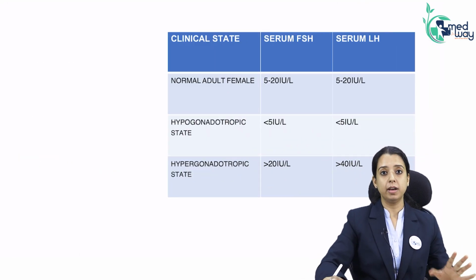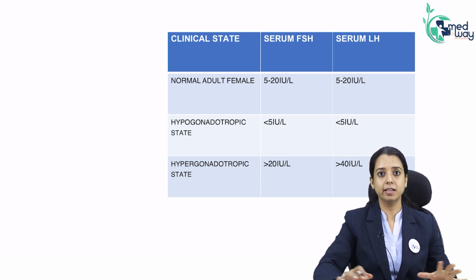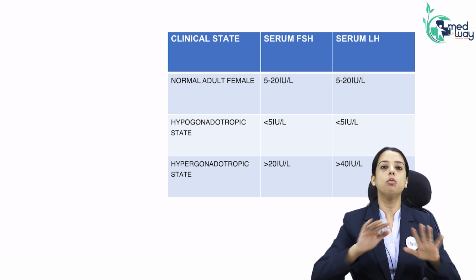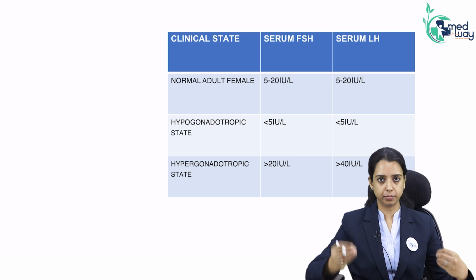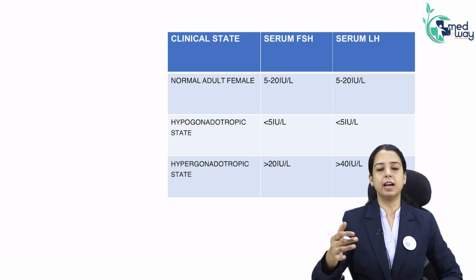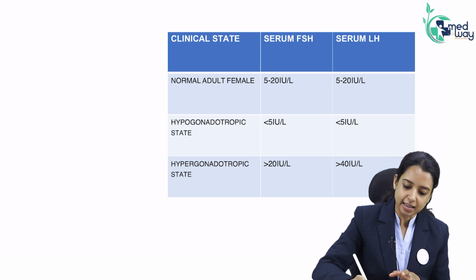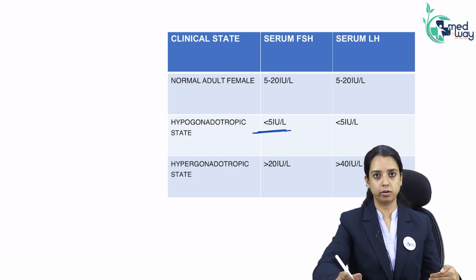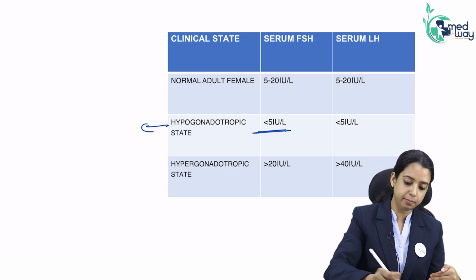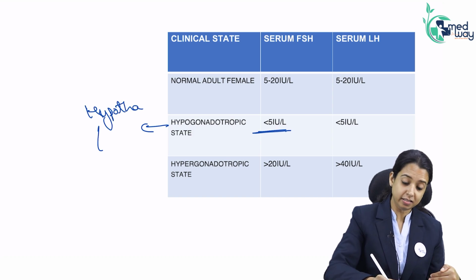Since we have now read hypogonadotropic hypogonadism and hypergonadotropic, in both of them secondary sexual characters were absent. When I say hyper and hypo, what is the criterion? When FSH level is less than 5, it is hypogonadotropic. Revise again, where is the problem? Either in the hypothalamus or in the pituitary. How am I going to evaluate?